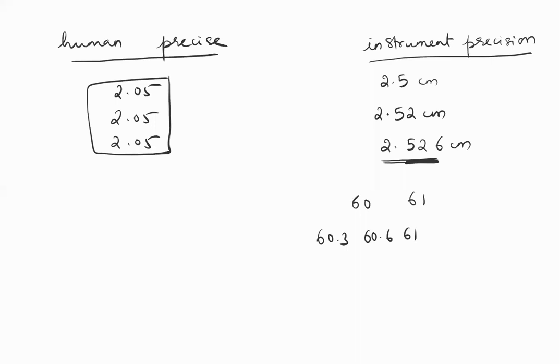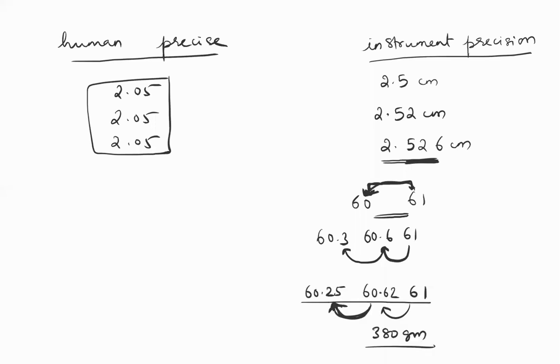So imagine someone who's dieting and who's seeing this weighing scale. After 61, he won't see a weight loss till 60. Whereas this person, today he's 61, tomorrow he's 60.6. So he proudly says, I lost 400 grams. And then the day after he'll say, I lost 300 grams. Whereas this fellow cannot see differences on his weighing scale till he loses 1 proper kg. So this is instrument precision. Adding more and more decimals is instrument precision.